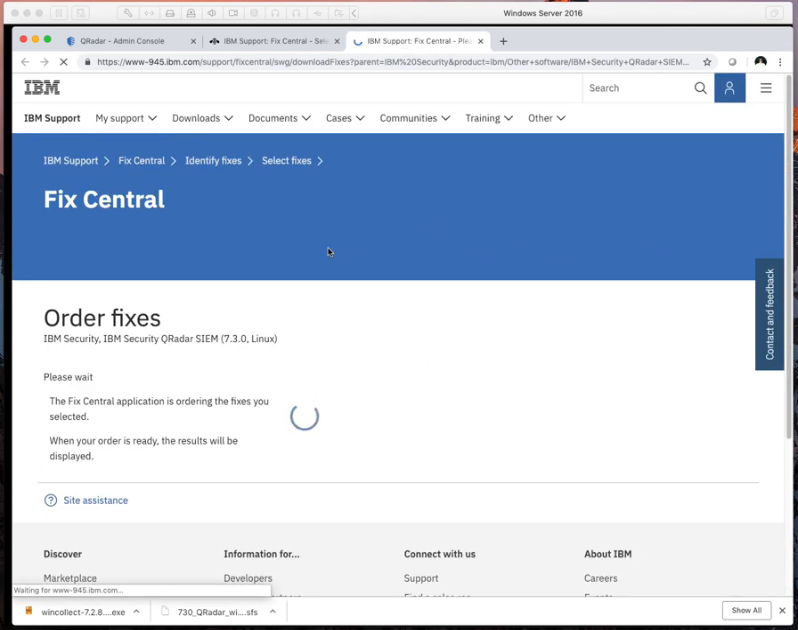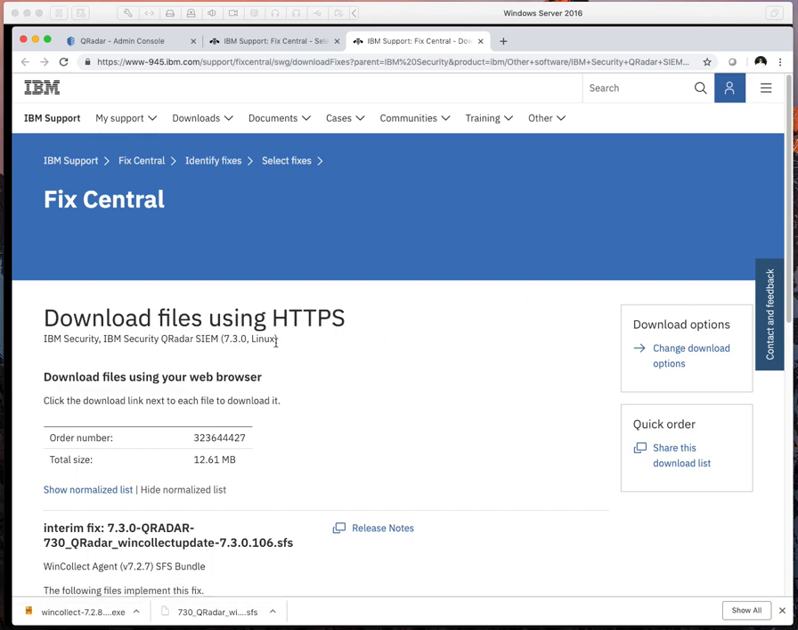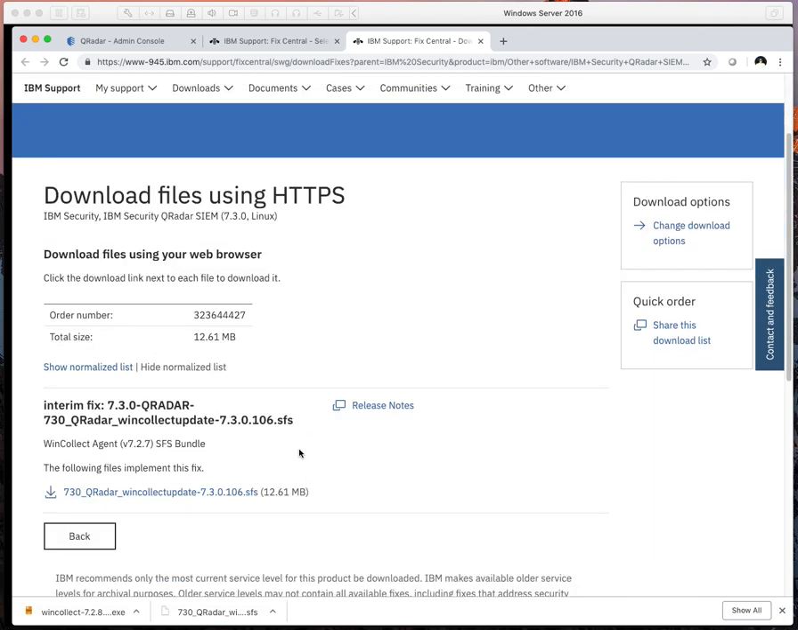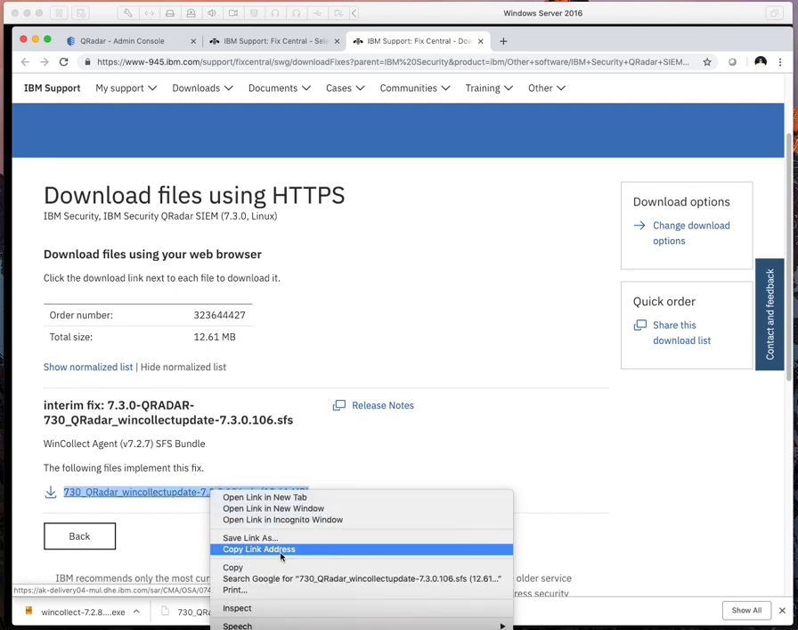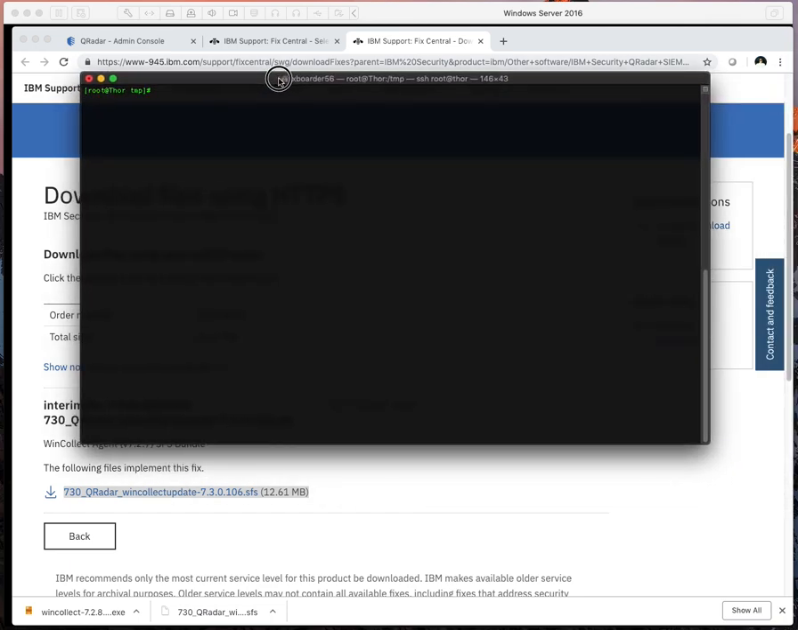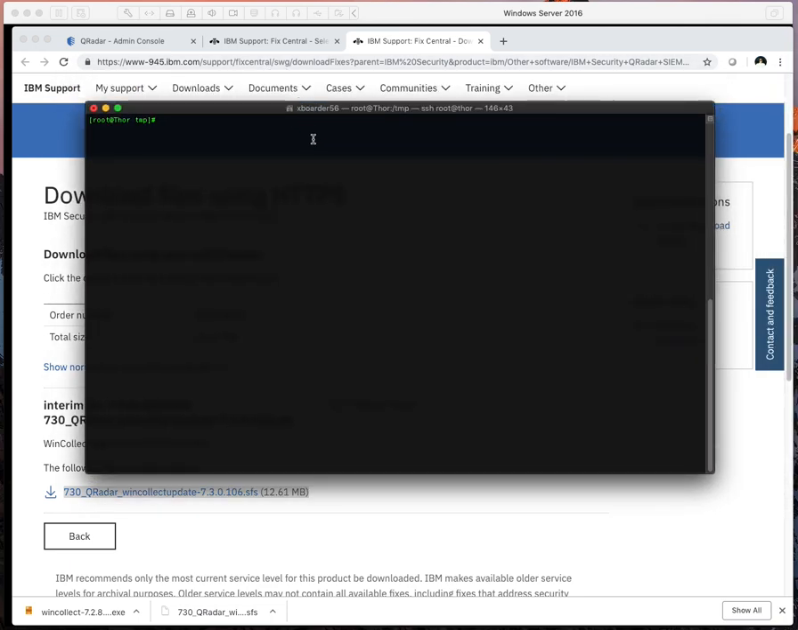You're going to need an account to actually download these. I'm already logged in, but that's something to keep in mind. We got the link right here, and instead of downloading it and then syncing it across, I'm just going to right click, copy the link, bring over a terminal here. This is our QRadar box I'm SSH'd into right now. So then I'm going to do wget into the temp folder.